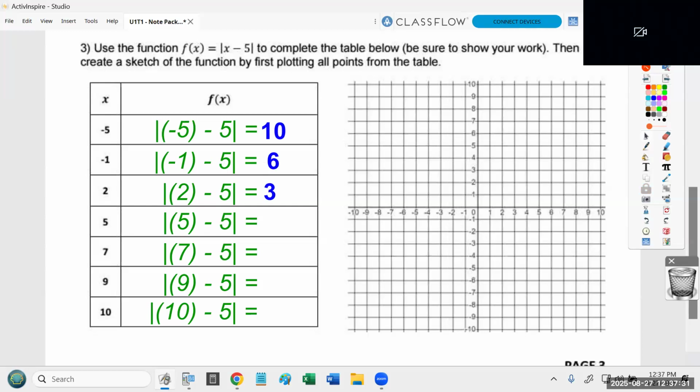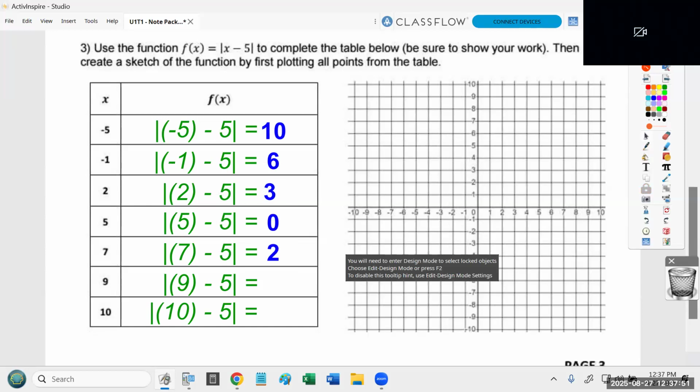Next one's a little weird because 5 minus 5 is 0. 0 doesn't have a sign. It's not really positive or negative. So I'm just going to write 0. And the other 3, I would argue, are a little more straightforward because 7 minus 5 is 2. Well, the absolute value of 2 is 2. Again, absolute value does not care if you are positive or negative.